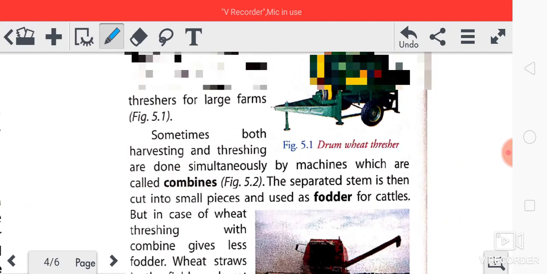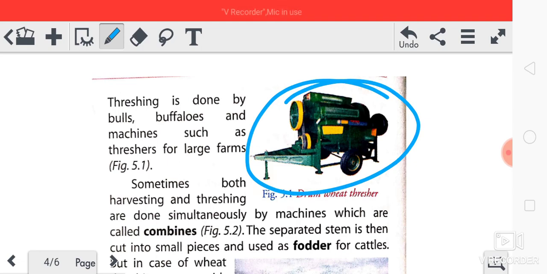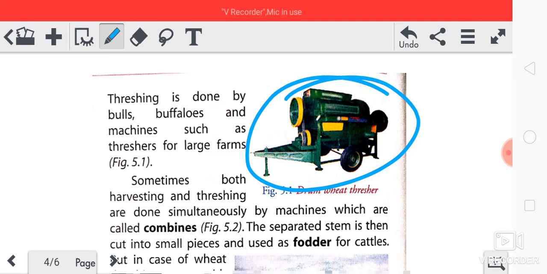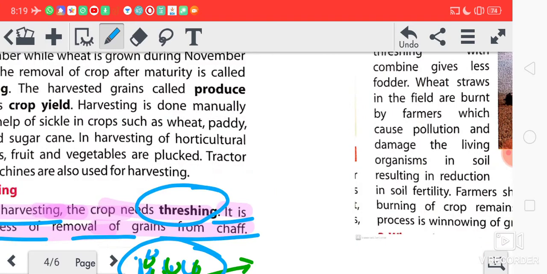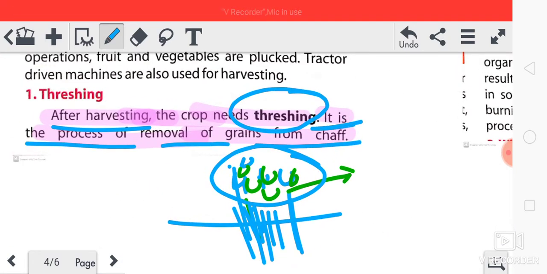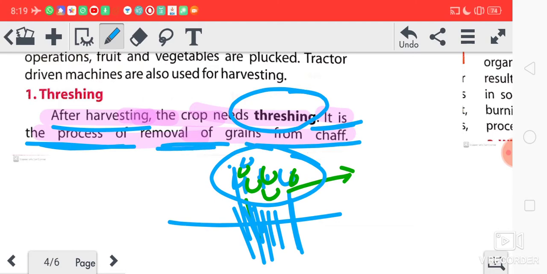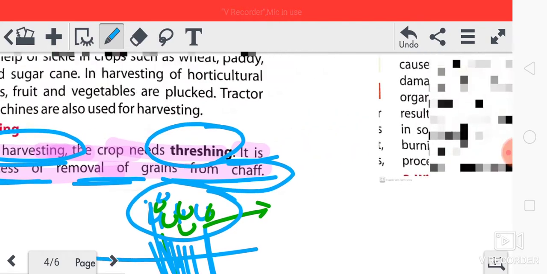We can separate by a machine that is called a thresher. Can you see here? This is a machine. This machine is called a thresher. Got it? So threshing is the process of removal of grains from sheaf after harvesting. Got it? So this is threshing.